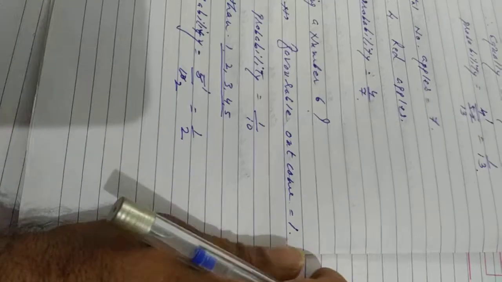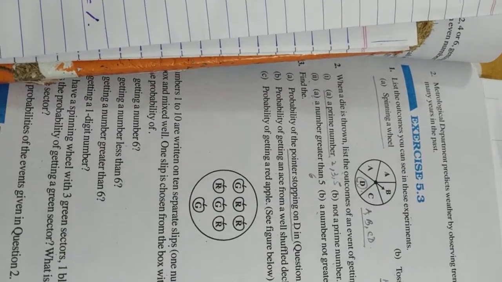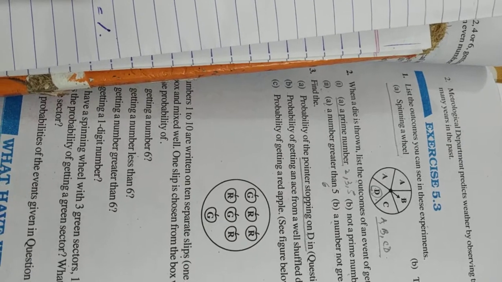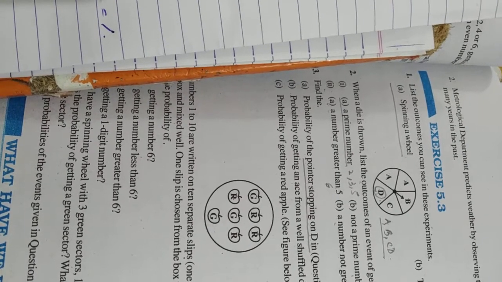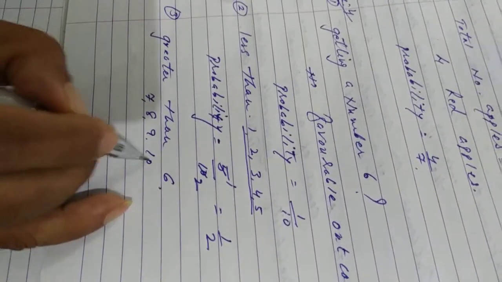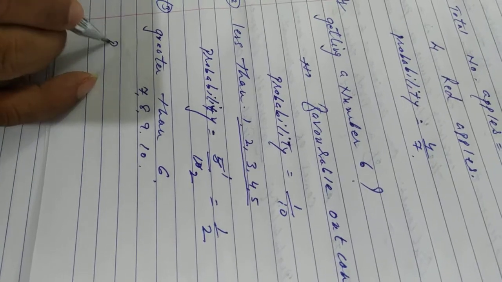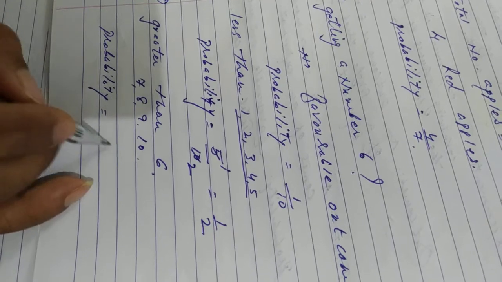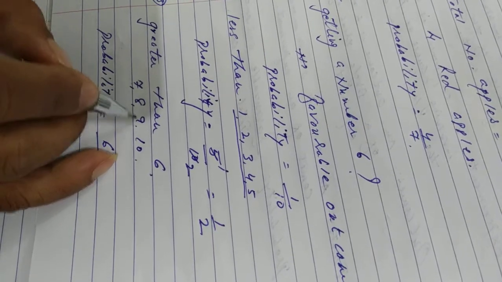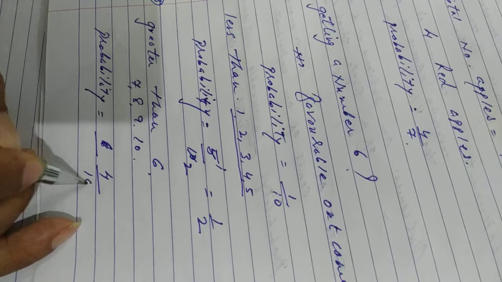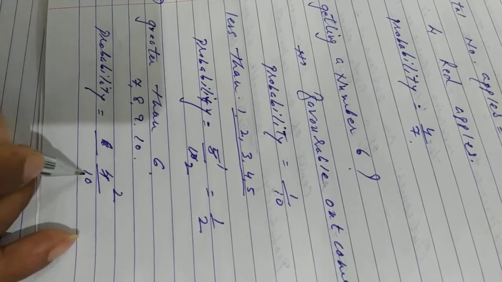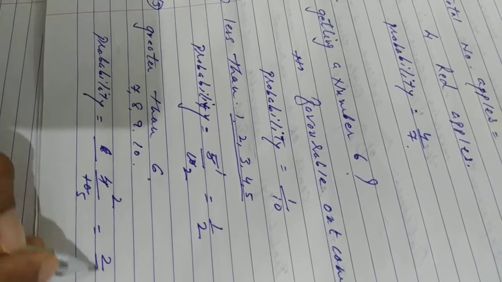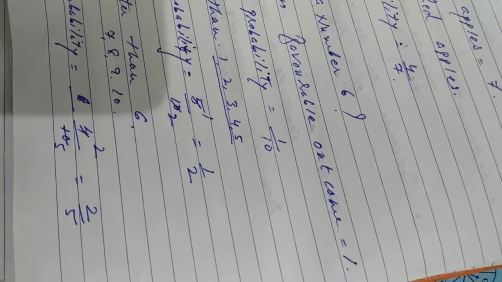Now third, getting a number greater than 6. So what are the numbers greater than 6? 7, 8, 9 and 10, right? So probability is equal to 1, 2, 3, 4. 4 upon 10. 2 2s are 4, 2 5s are 10. So 2 upon 5. Is it clear?